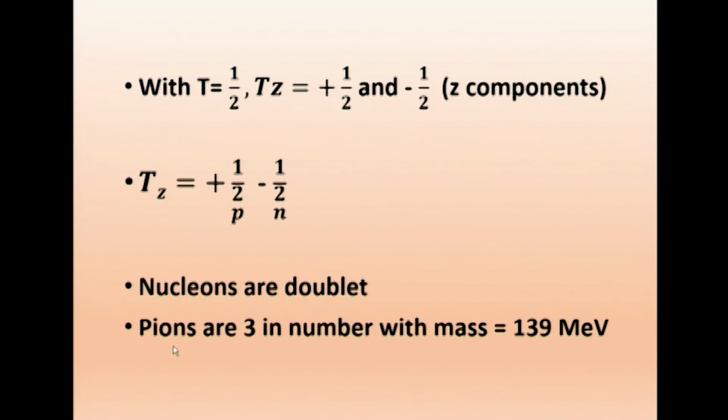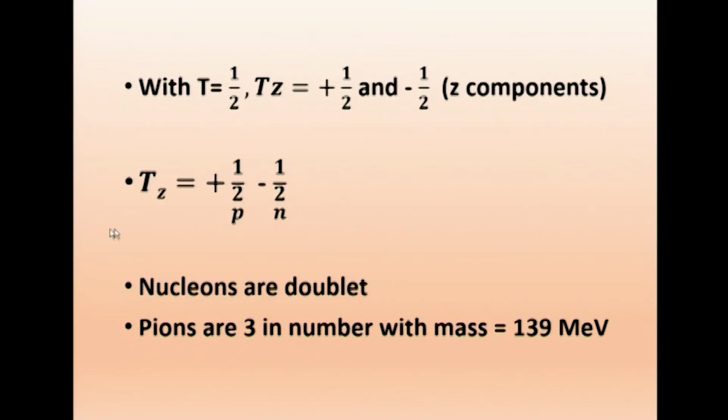Now when you go to pions, that is pi mesons, pions are 3 in number. In nature, they found there are 3 particles with mass 139 MeV. If you take all the elementary particles that you find in a detector, we will find that there are only 3 particles with 139 MeV. So you can easily say 2t plus 1 is the degeneracy. Here it is 3. 2t plus 1 equal to 3. Therefore, what will be t?